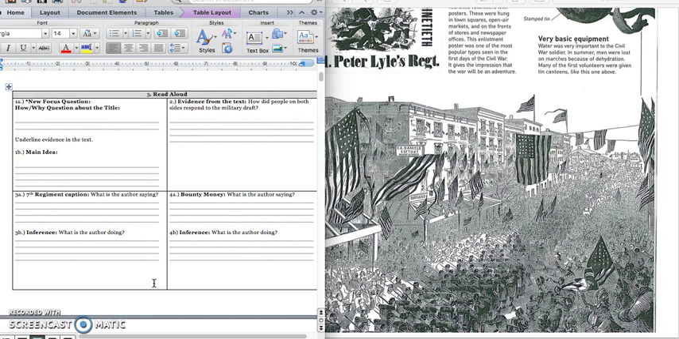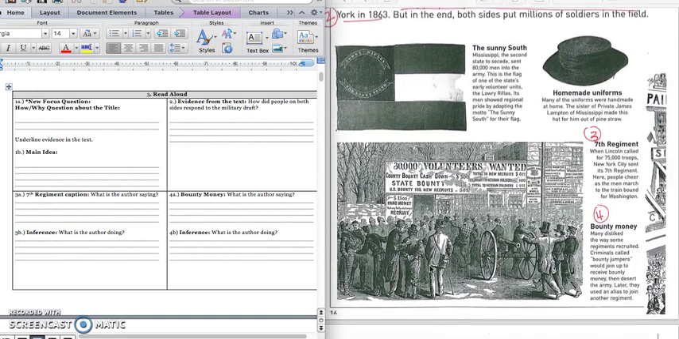I'm going to say that again. Get ready to write. The author is providing new evidence for how New York responded to Lincoln's call for soldiers. Press pause to write down your answer and play when you're ready for box 4.